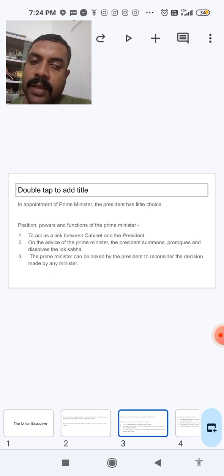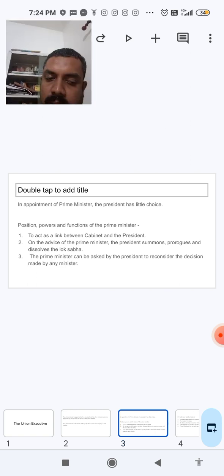Positions, powers and functions of the Prime Minister: to act as a link between the Cabinet and the President. On the advice of the Prime Minister, the President summons, prorogues and dissolves the Lok Sabha. The Prime Minister can be asked by the President to reconsider the decision made by any minister.